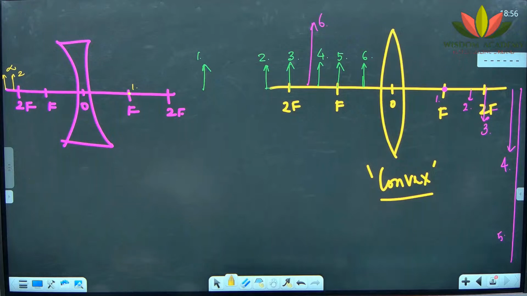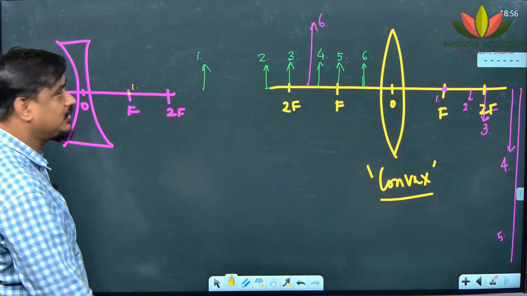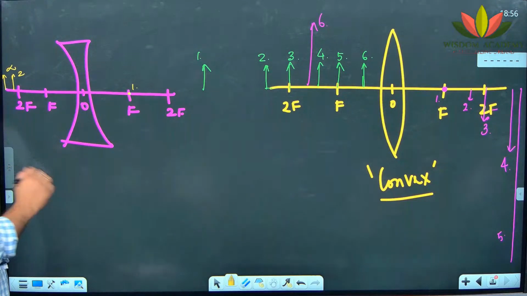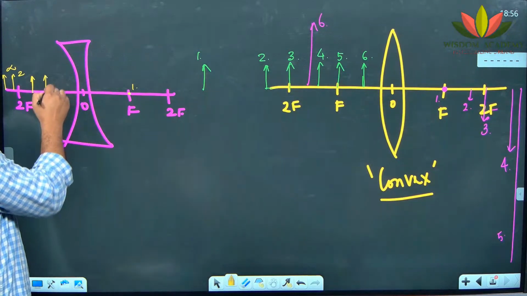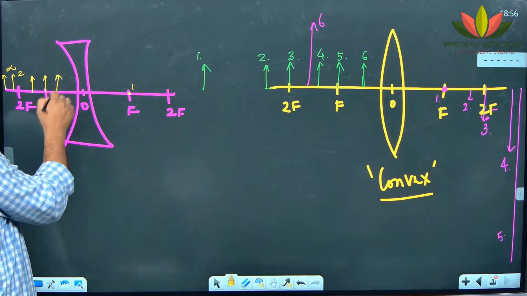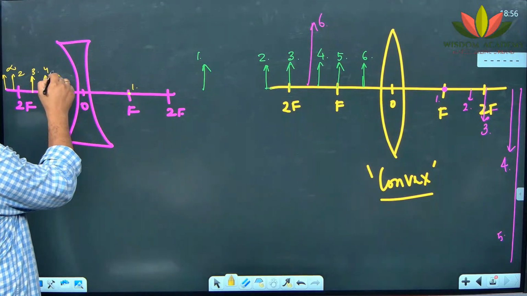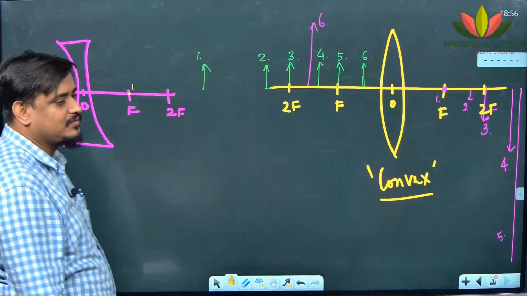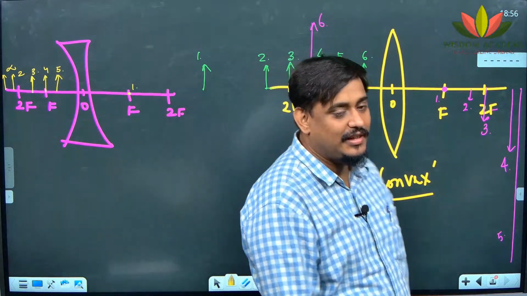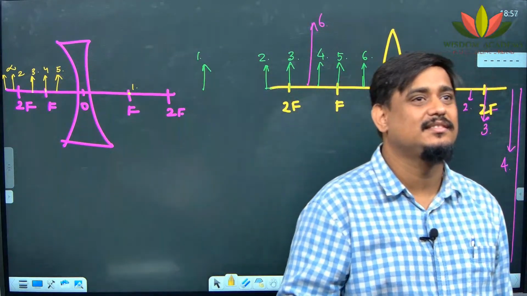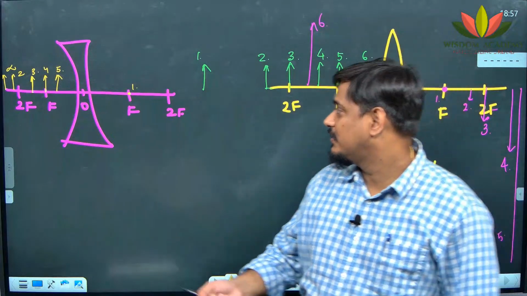That much time is not there. Sir, not at focus. No. Kishore? Sir, beyond 2F1, sir. Very good. How can you, yaar? Always remember that. I'm asking the question, sir. Yeah, beyond 2F only. Sir, the object will be found at F1, sir, and it will be highly diminished, point sized. At F we are saying. At F1, sir. Here.